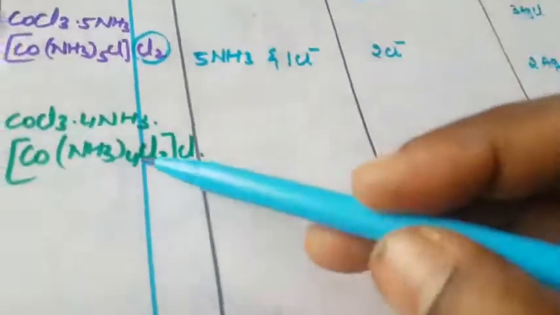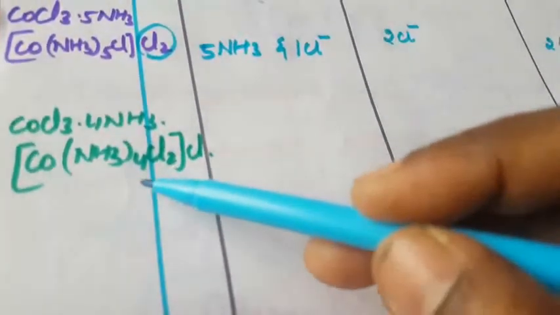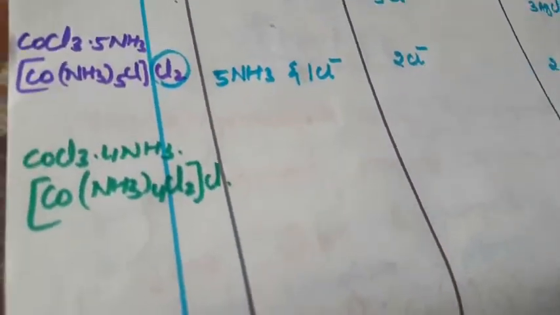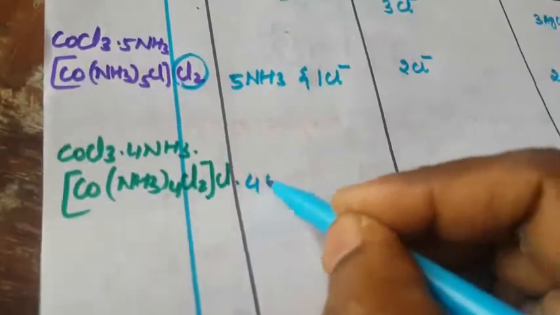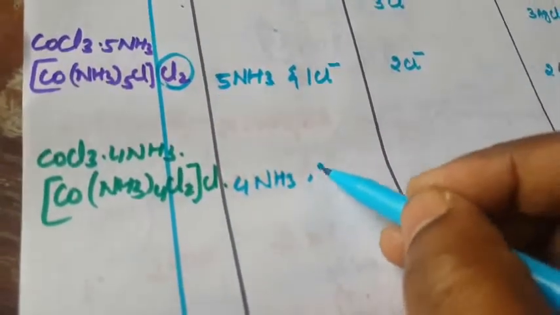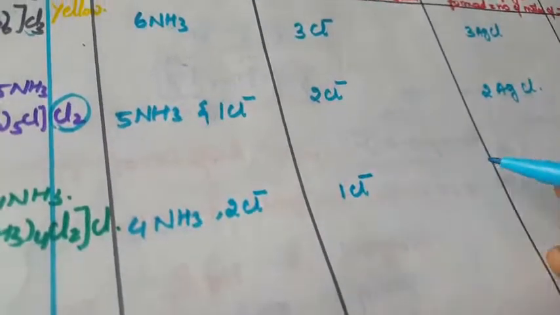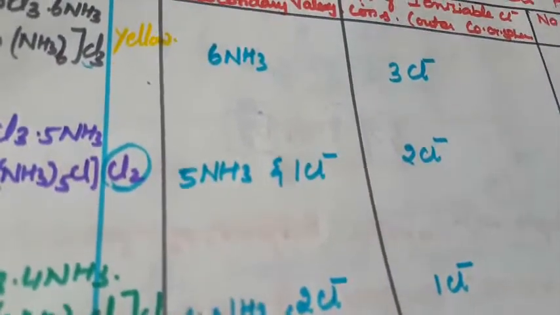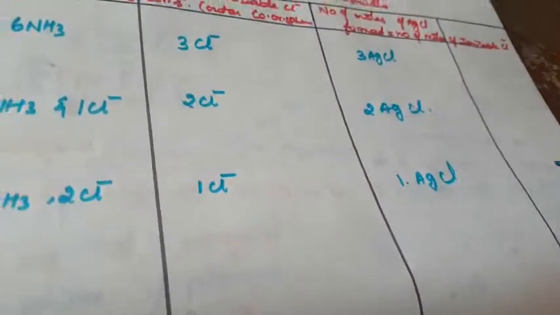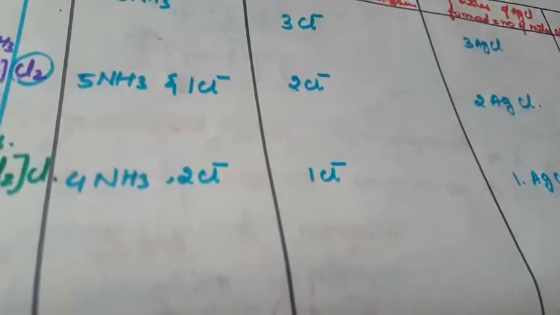Next one is CoCl3·4NH3. Four molecules of NH3 and the remaining Cl, only one mole is ionizable. How do we write this compound? Four molecules of NH3 and two molecules of Cl minus inside the bracket. Here, how many ionizable ions? Only one, that is Cl minus. How many silver chloride are formed? One molecule of silver chloride is formed. This is the illustration.